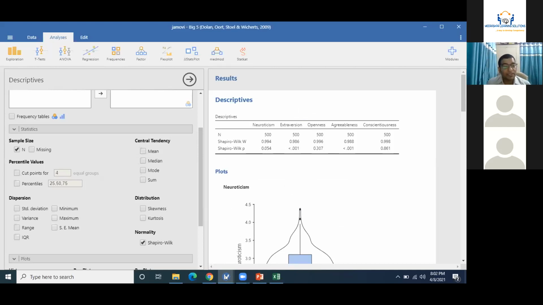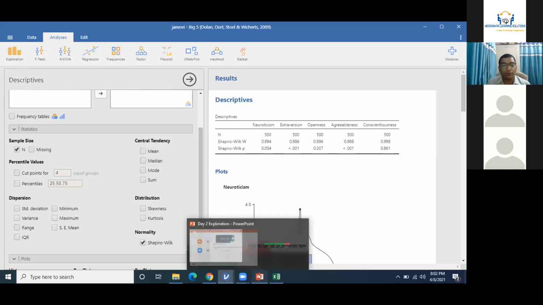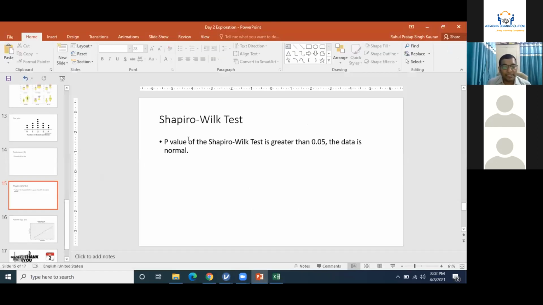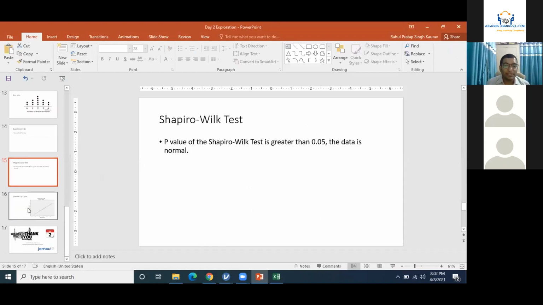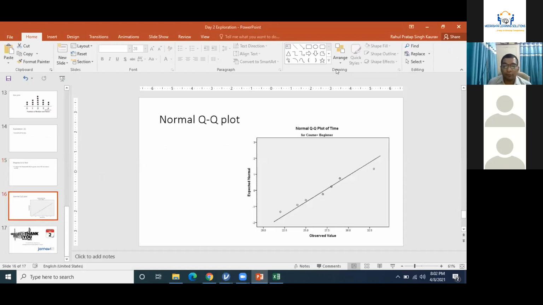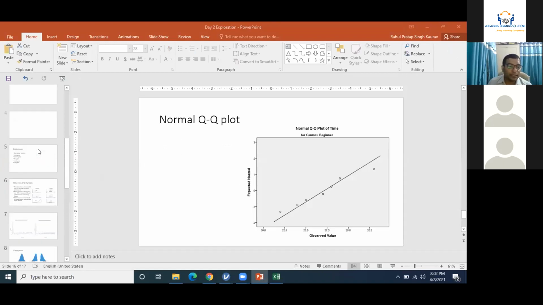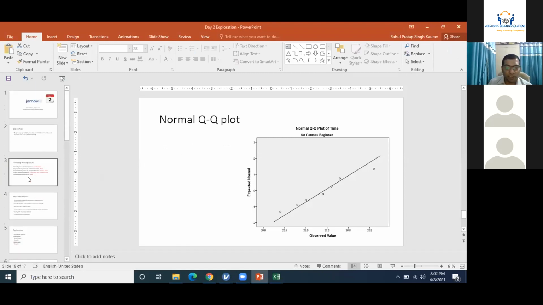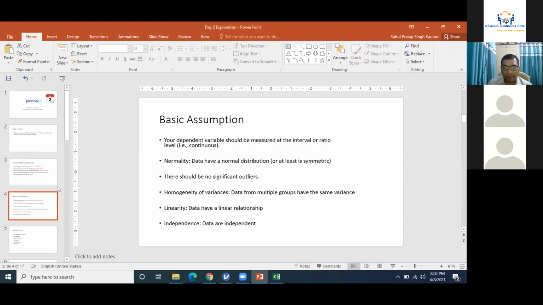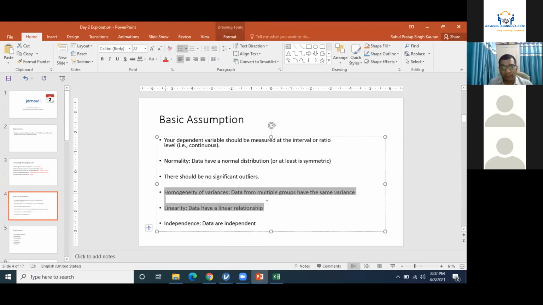There is another method of measuring normality of the data, which is the QQ plot. If you can recall, there is an assumption that the data from multiple groups have the same variance, homogeneity of variance, and the data must have a linear relationship.